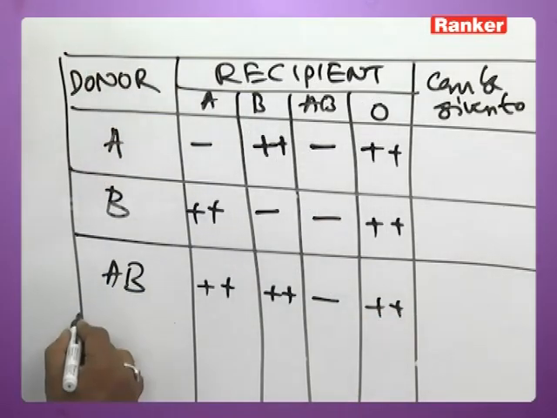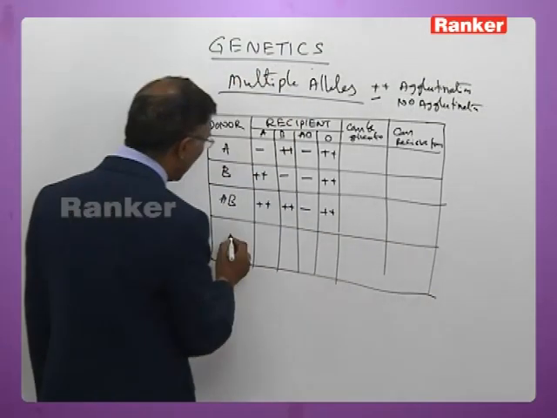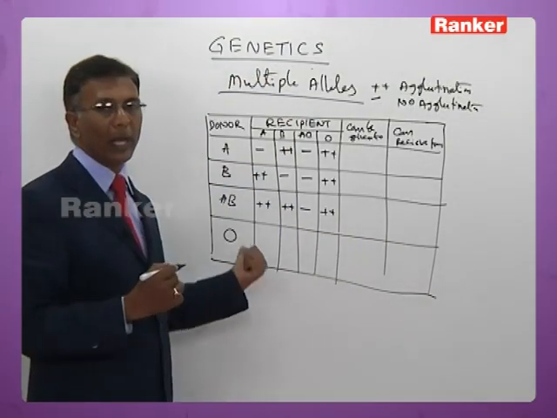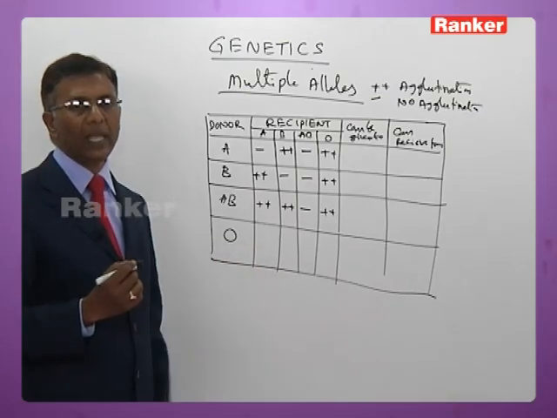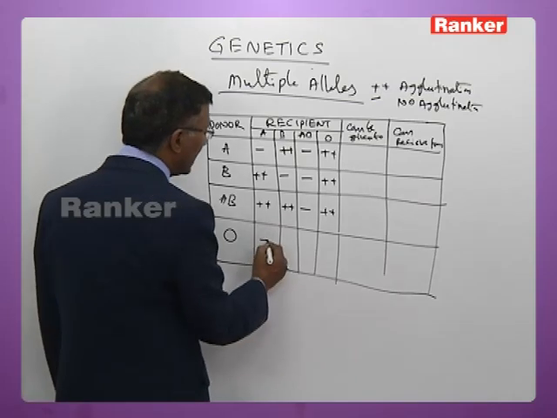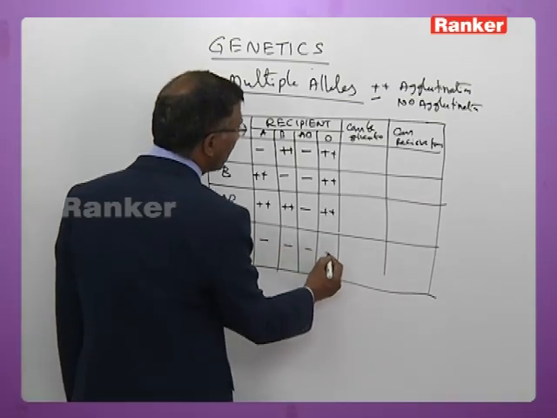So plus plus. Then next you have the O group. O group can be given to any person because O does not have antigens, so it does not induce any agglutination. So minus, minus, minus, minus.